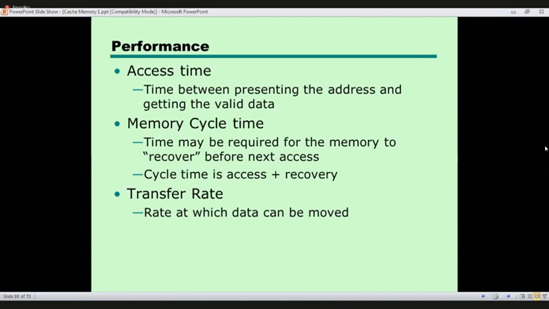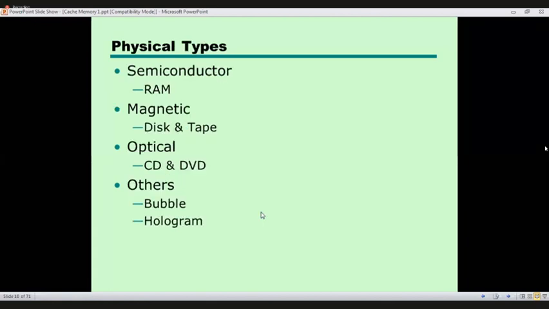Normally, this is measured in bytes per nanosecond. This transfer rate can also be studied in the RAM lesson.